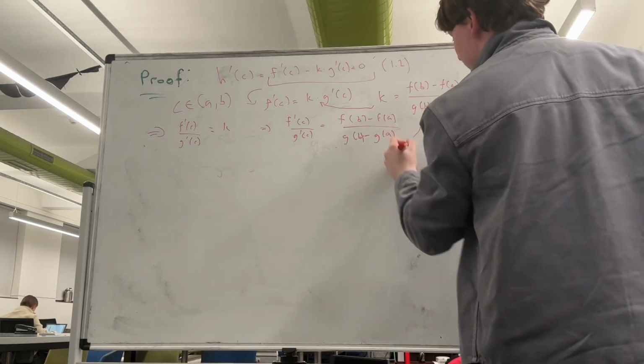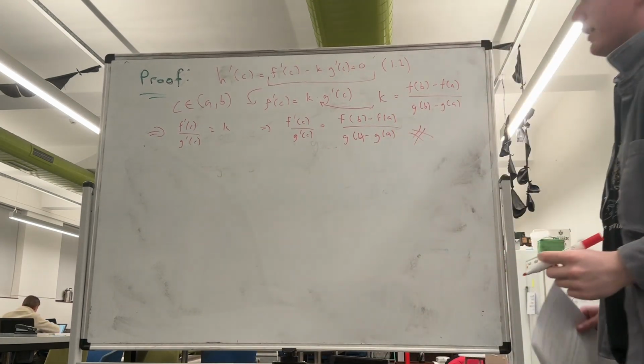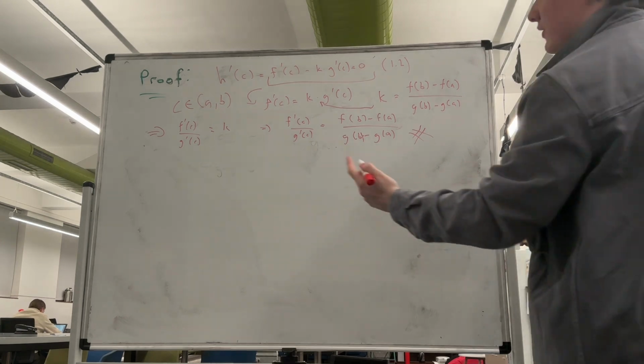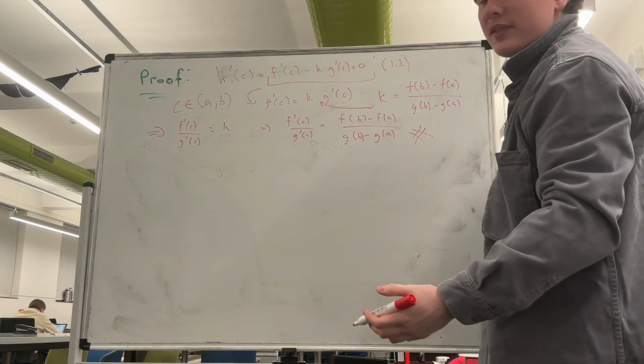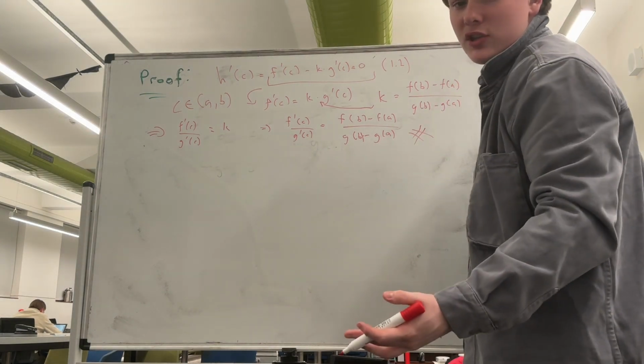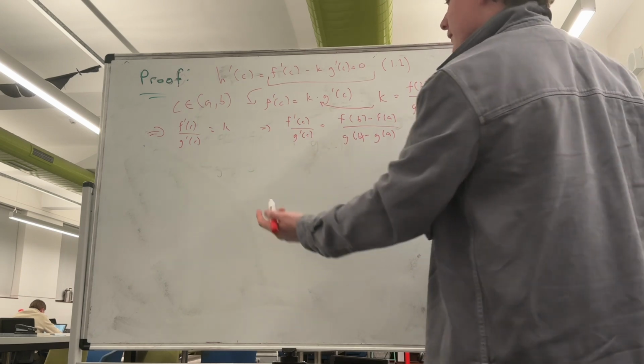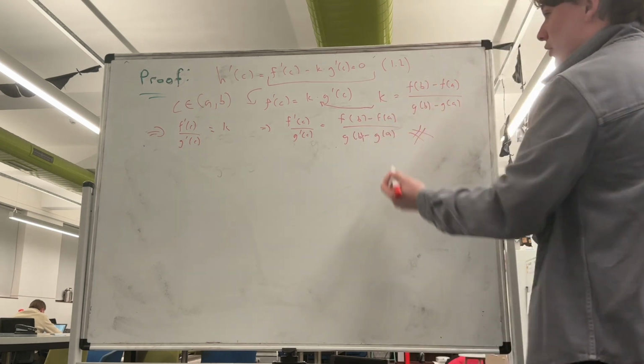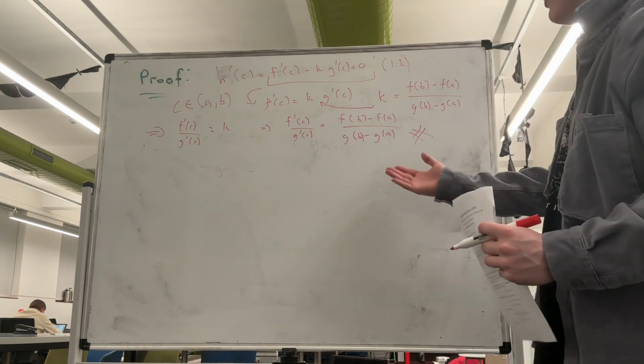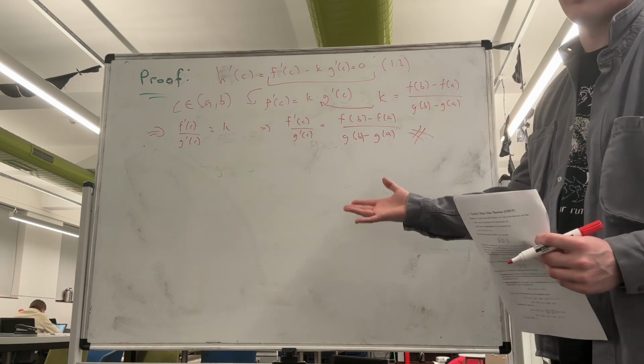And so this is the end of the proof for Cauchy's mean value theorem. As you can see, all we had to do was define some auxiliary function and apply Rolle's theorem, and we get to the result we were looking for. And with this result, we are going to prove L'Hopital's rule.